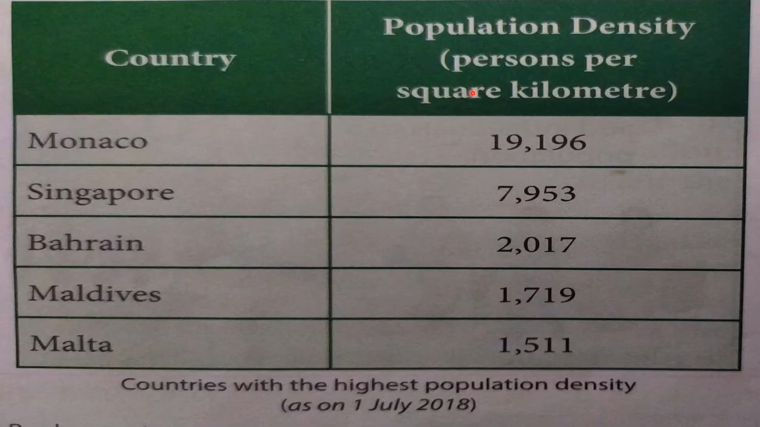Now, population densities. As we have discussed, population density means persons per square kilometer of area. So, Monaco leads first in the case of population density. Then Singapore, Bahrain, Maldives, and Malta. Means in 1 square kilometer of area, these many people are living together.